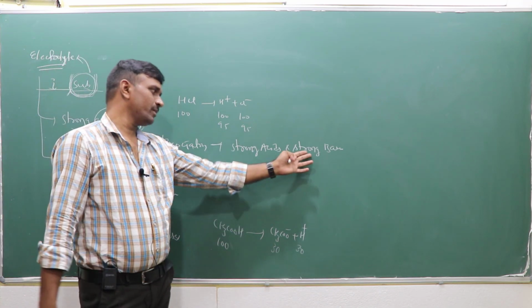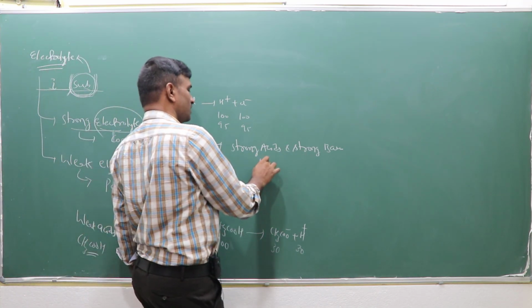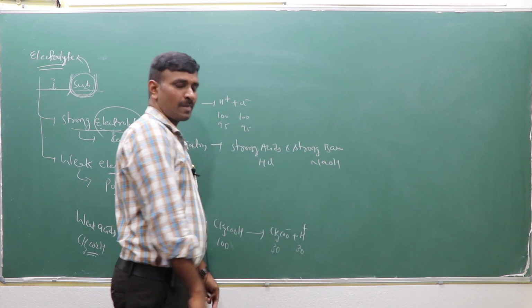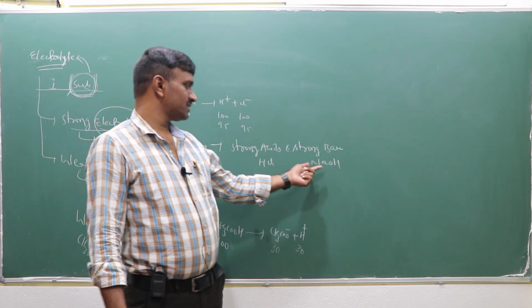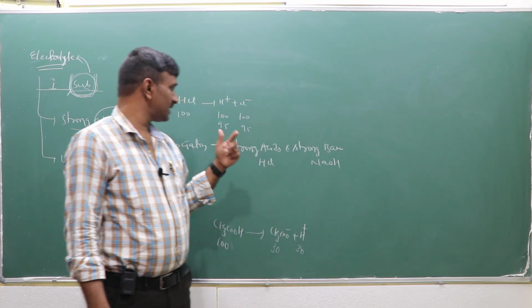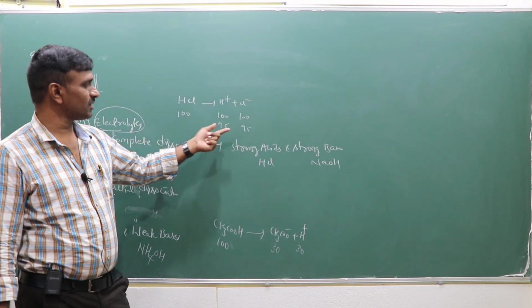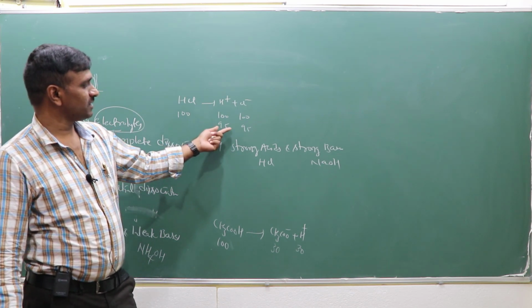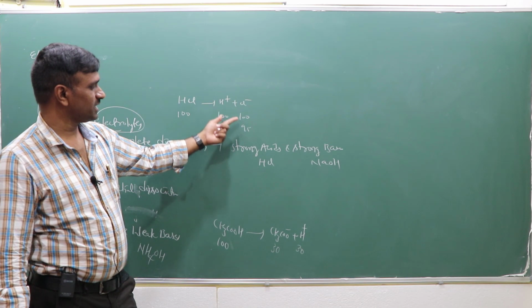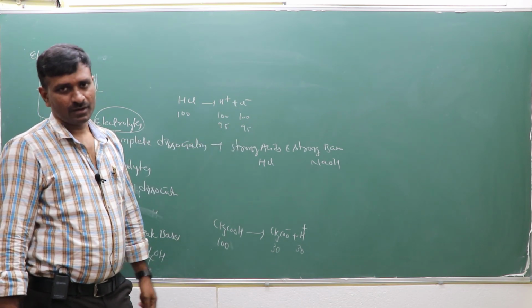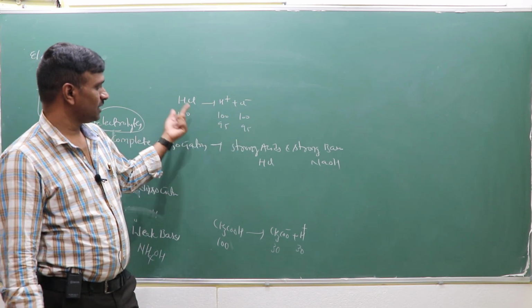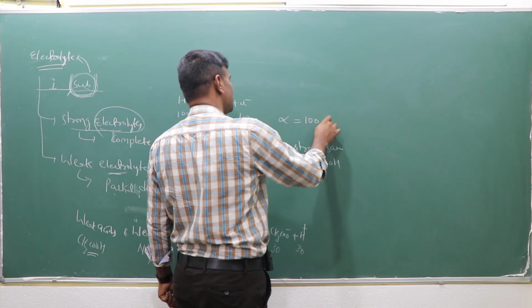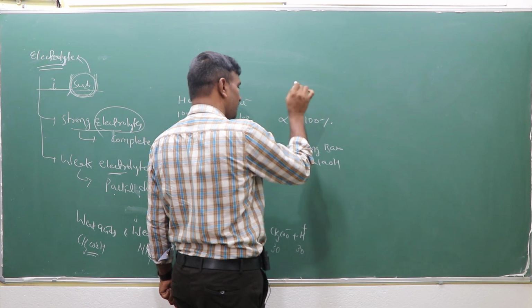That it may be the strong base as well as the strong acid. So strong acid is HCl and strong base is suppose NaOH. These are strong electrolytes, right? Complete ionization takes place, or nearly complete ionization takes place. So the ions after dissociation will be more in number, approximately equal to the number of molecules. That means their degree of dissociation is considered approximately 100%.